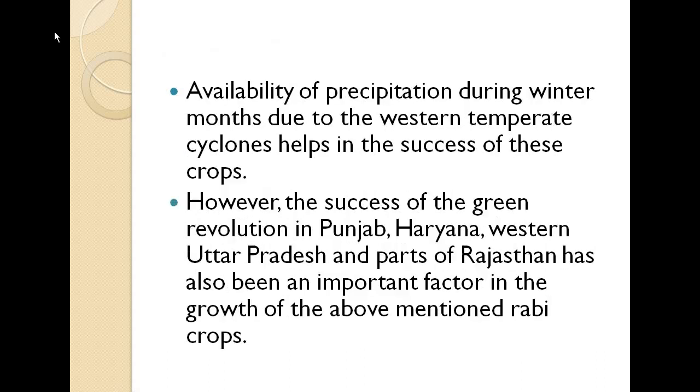And availability of precipitation during winter months due to the western temperate cyclones help in the success of these crops. So basically the availability of rainfall during winter months due to the western temperate cyclones help them in a better way to fully implant and produce these kind of crops there. Then however, the success of the green revolution in Punjab, Haryana and western Uttar Pradesh and parts of Rajasthan has also been an important factor in the growth of the above mentioned Rabi crops.